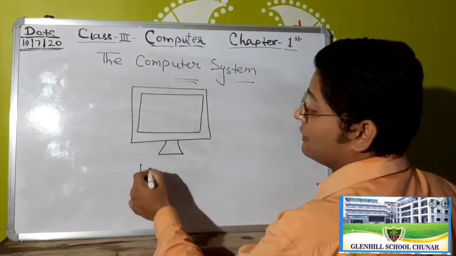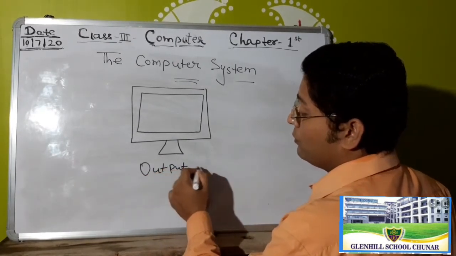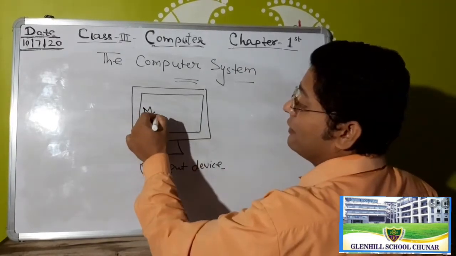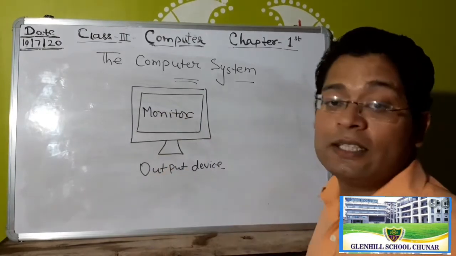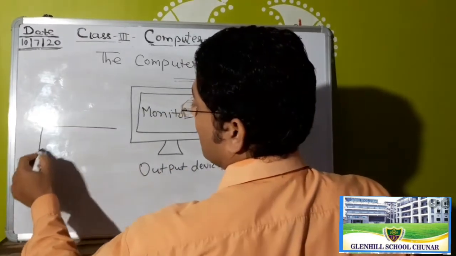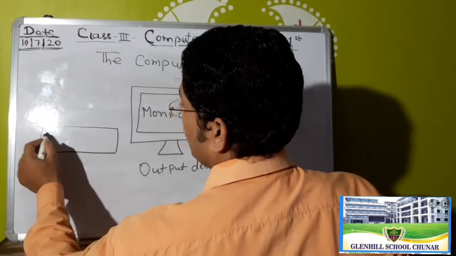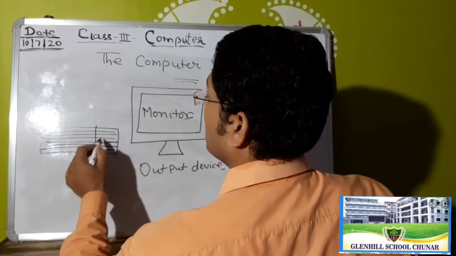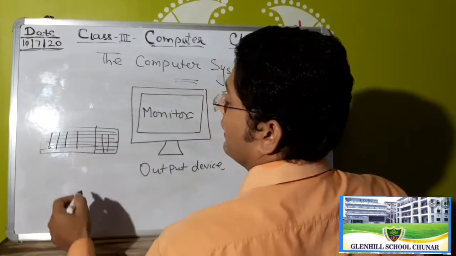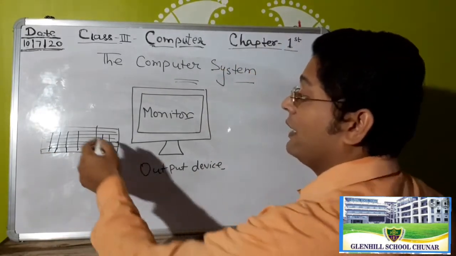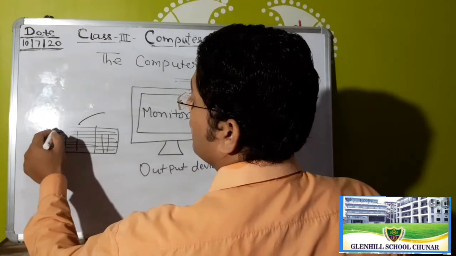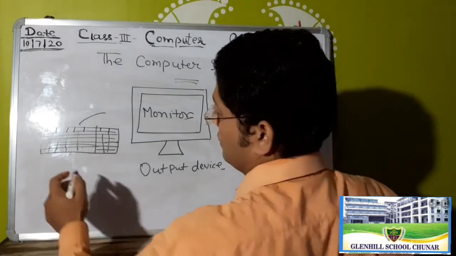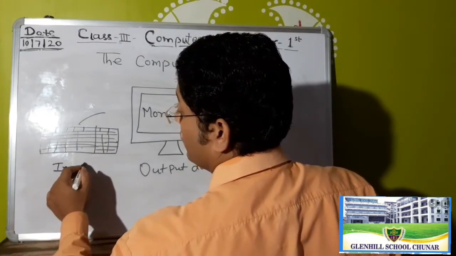So this is an output device, and this is a monitor, students. And look at this one. Which type of device is this? This device is an input device.